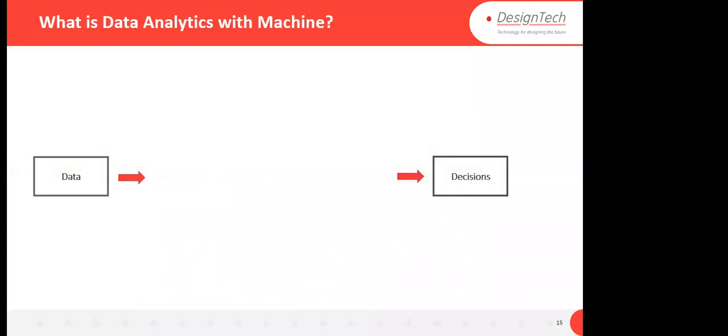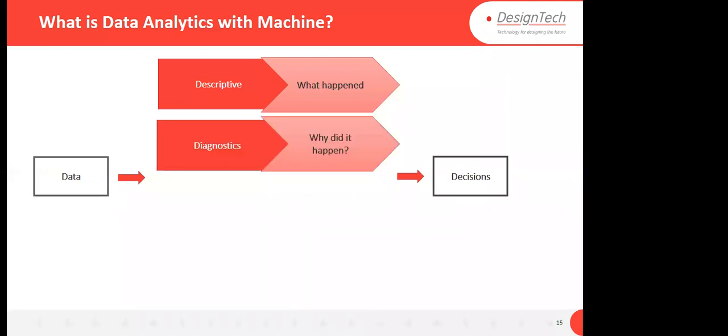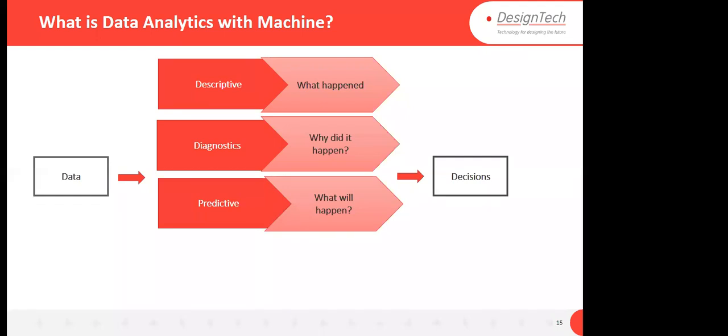There are some steps which we follow from data to take decisions. Any kind of learning we are doing is to take some decisions, right? First of all, descriptive: what happened in the past. That is a part of data analysis. Second is diagnosis: if it happened, then why did it happen? That is the diagnosis part. These are the steps we have to follow. Predictive: what will happen in the future, that is part of our data analytics. What happened in the past, why did it happen, and what will happen in the future? That is predictive analysis.